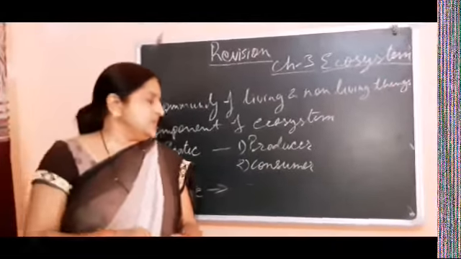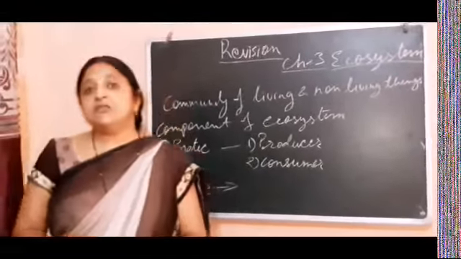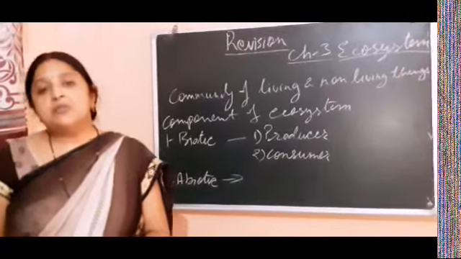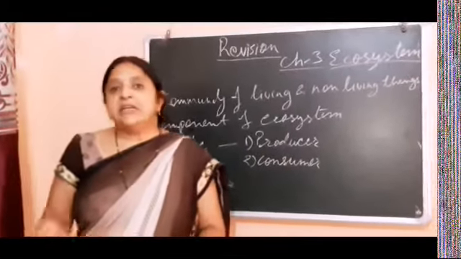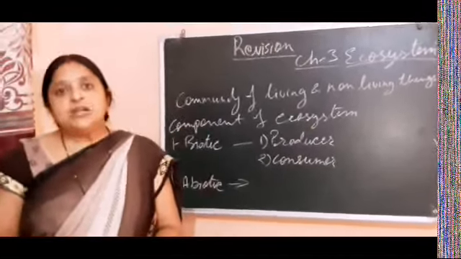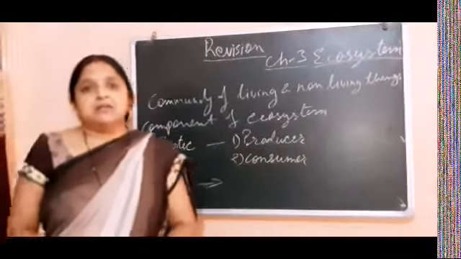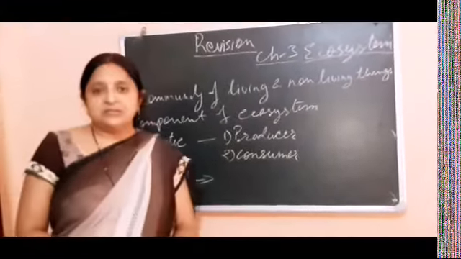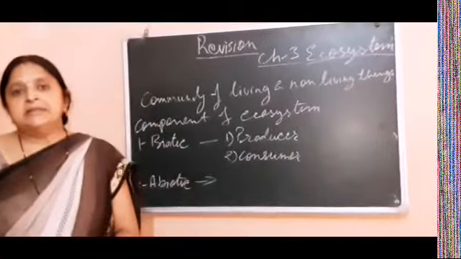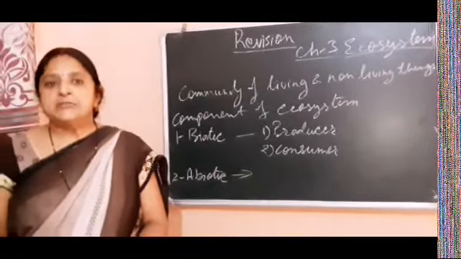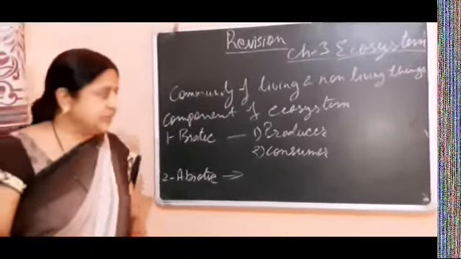Omnivores also come into this category when they eat only plants. We all know that omnivores eat both plants and meat, so when they eat plants they come into the primary consumer group, and so they are also called herbivores in that condition.